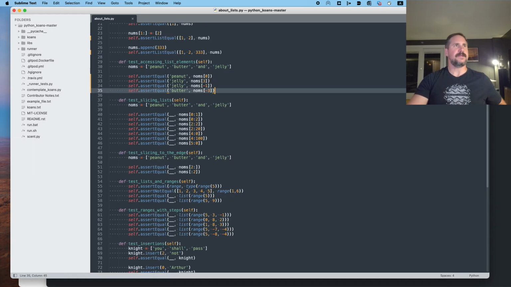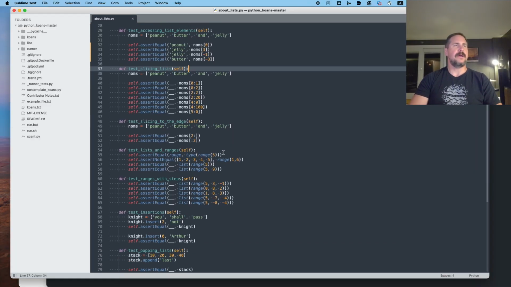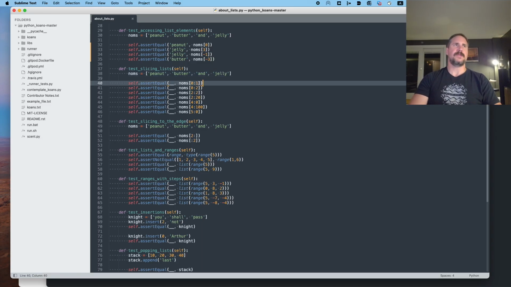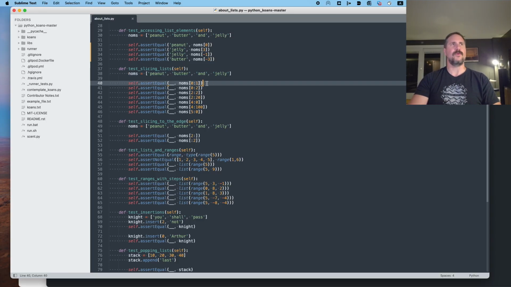All right, test slicing lists. So we've got a list made up of peanut butter and jelly strings. We're going to be slicing this list. So slicing is basically how it sounds. We're going to go from one index to another in a list and return that slice, or that chunk of the list defined by the two indices, or the two indexes. I don't know what the proper plural is there.